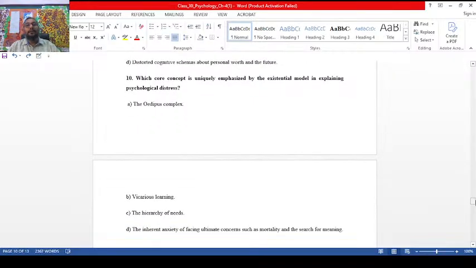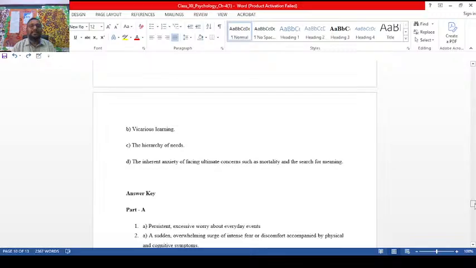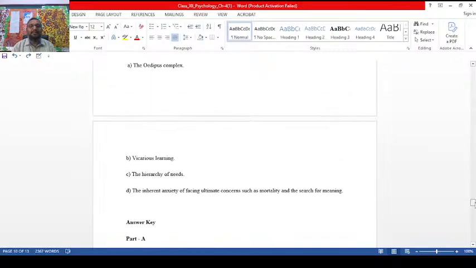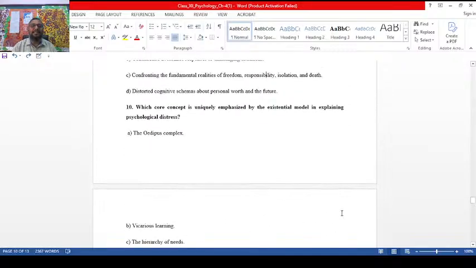Now the last one. Which core concept is uniquely emphasized by the existential model in explaining psychological distress? The inherent anxiety of facing ultimate concerns such as mortality and the search for meaning. You see, here it is. These are the right answers, and in this paper the answer key is also there for you, my children. Have a look into this area and try to prepare.